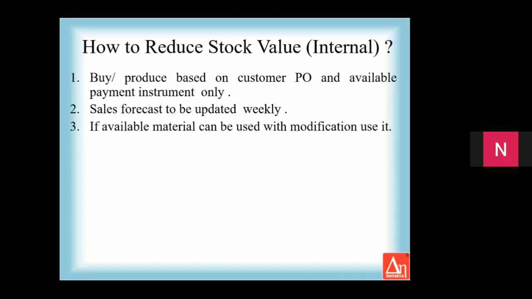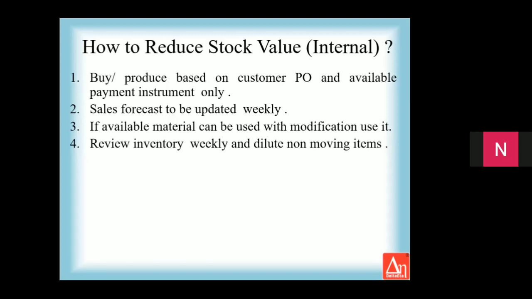So every resource was channeled to complete the job immediately, and we could achieve 2 things. One is we could get a good invoicing that month, and second one is we could reduce the gasket value in the stock by a huge value, because each meter of gasket costs anything around $1. So imagine $300,000 of gasket is lying there. So we could reduce the stock also, as well as we could reduce the work in process inventory and move it to the customer. So if any available material can be used with modification, please use it.